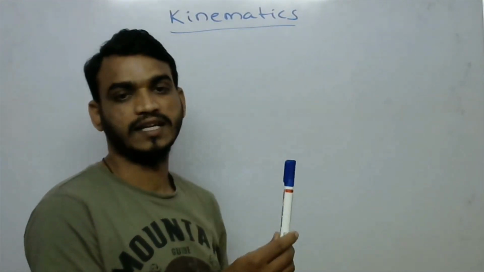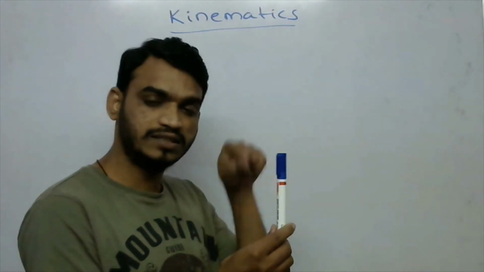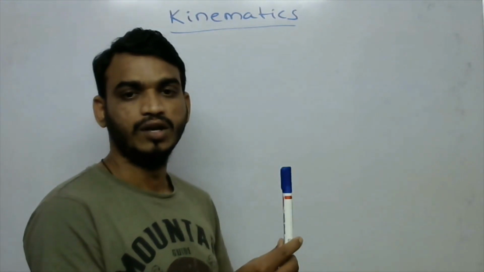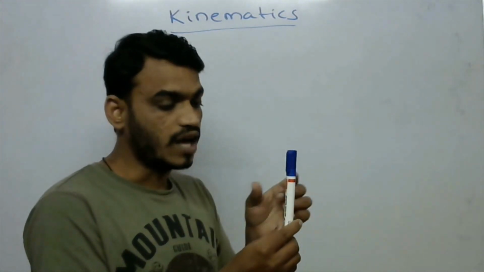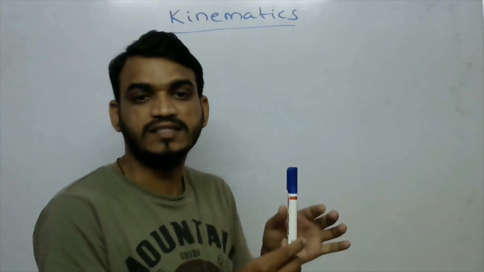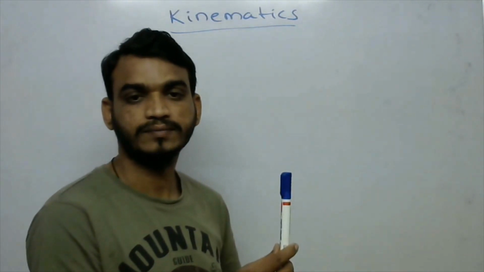Again, after 10 seconds, the marker position is the same. So we can say that this marker is at rest. It is not changing its position as time passes.